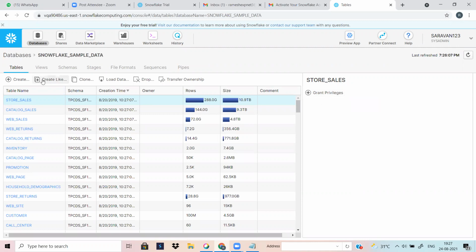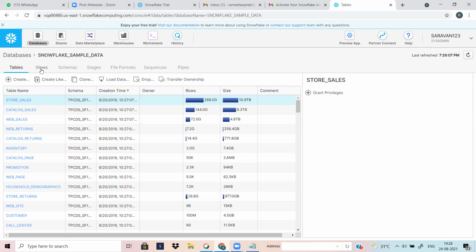If you want to clone a table, you can clone the existing table. Then you can load data into the table using this option, drop the table, and transfer the ownership. We have a lot of functions here.